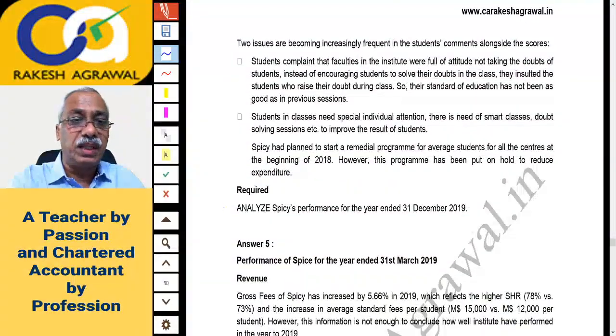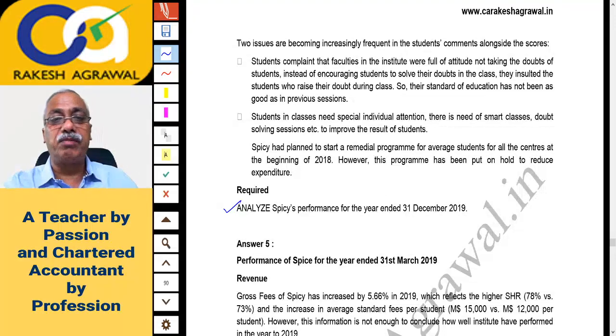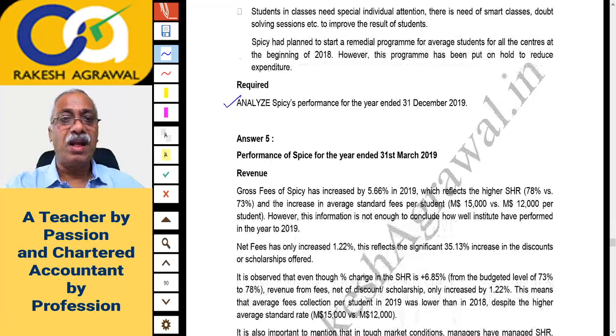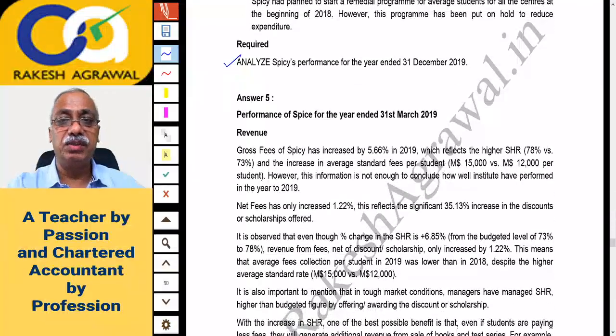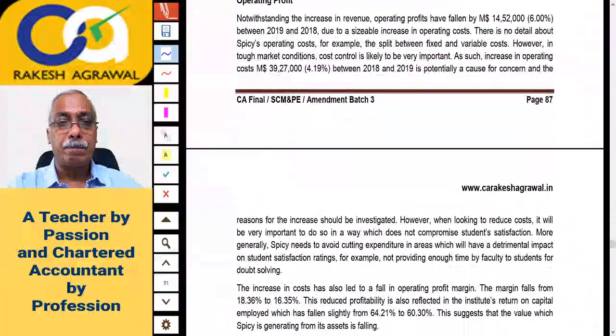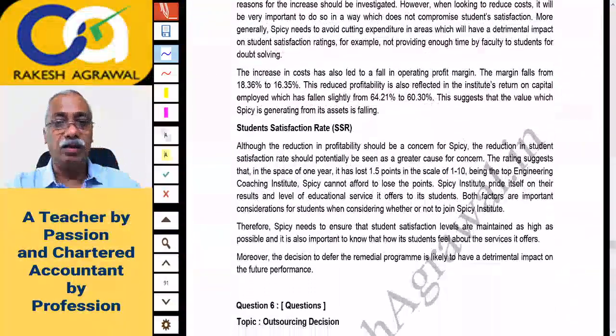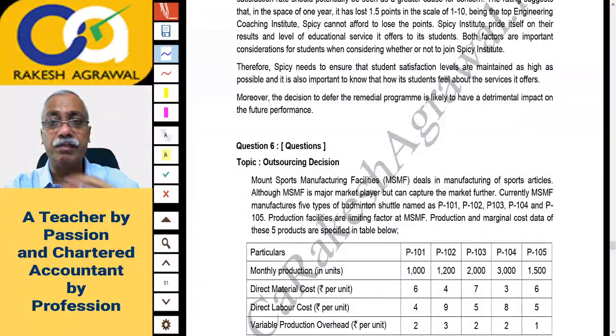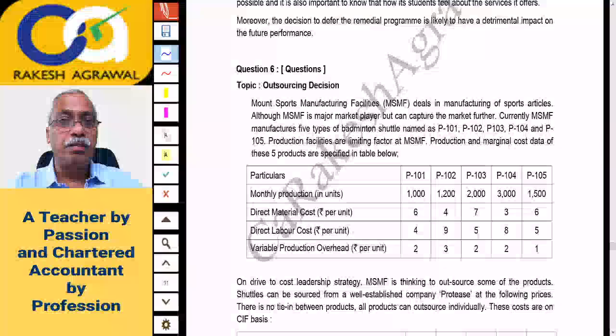See what is asked: analyze Spicy's performance for the year ended 31st December 2019. So again comparison, observation and writing an answer. So on performance measurement again, right? That is performance measurement. You have to just compare and present the same data and write down on different parameters how well the company is performing. Okay, so there is some practical question here.